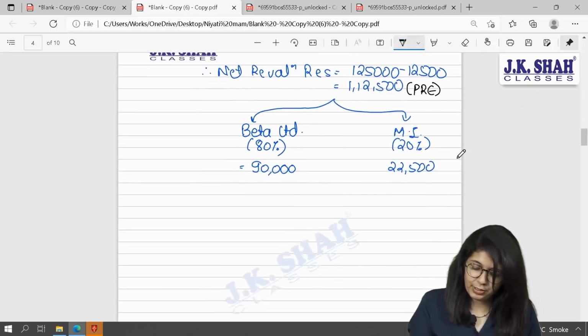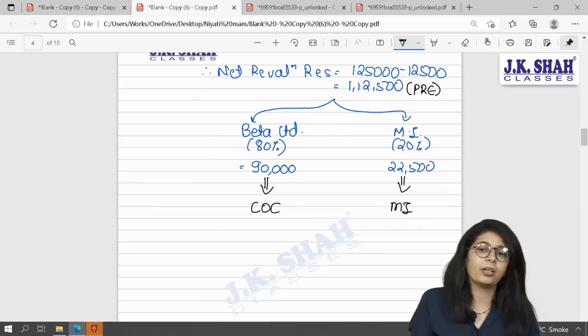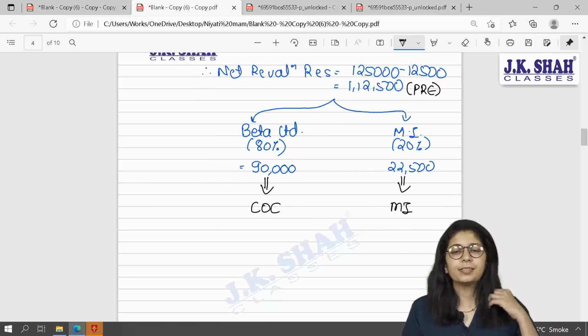Minority interest shall be transferred to minority interest, but pre-reserves will go to cost of control. I hope you remember this. Everyone, we have studied this. Next.